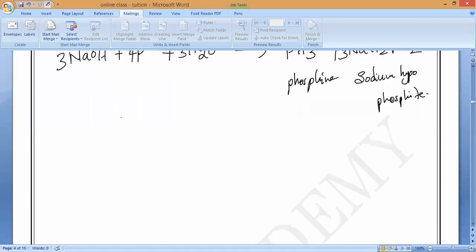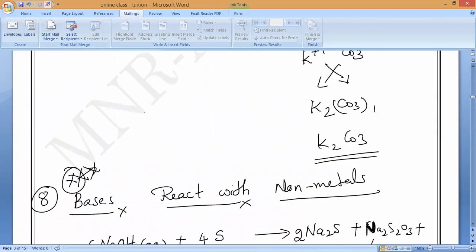So now, if you understand this, remember the reaction of non-metal oxides with bases: always remember they will form respective salt and water. So you can see the non-metal oxides, if you observe, forget about this one.